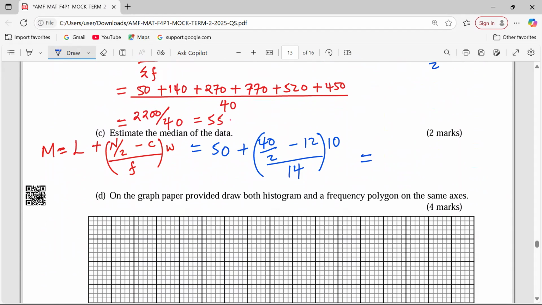Now we engage the calculator for us to get our final answer. So I'm having 20 minus 12, then I multiply by 10, then I divide by 14, then I add 50, and I'm getting 55.71. 55.71 is the median mark.